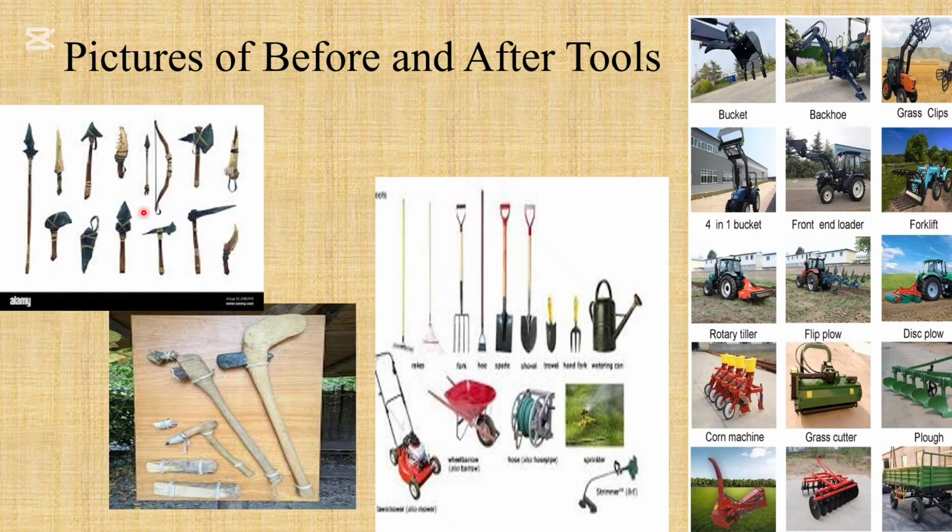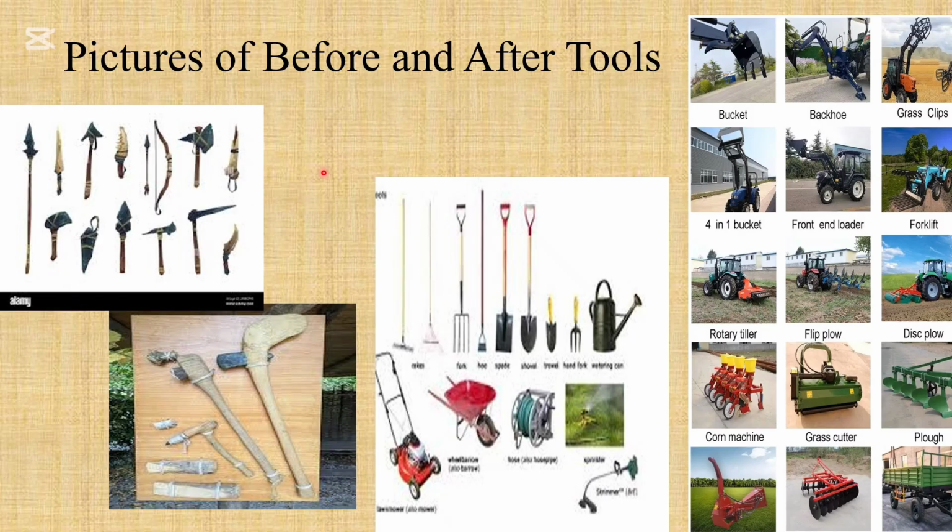Now here you're able to see some pictures of before versus after. If you notice, with all of these tools that they have, whether it's the spear, the little knife, or the arrow and bow, or the little axe, all of them were made either of strings, wood, bones, or stones. They weren't made with anything extra.